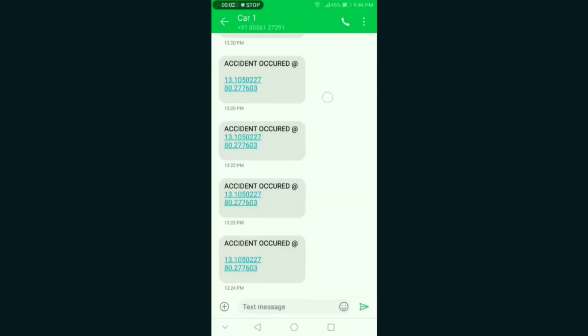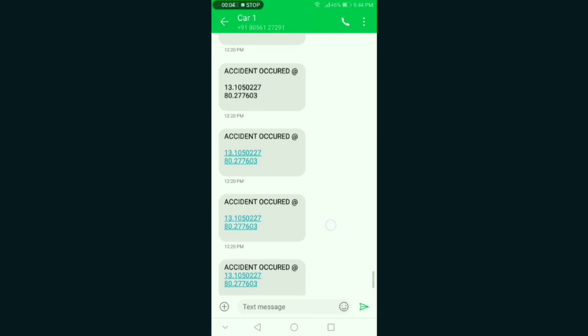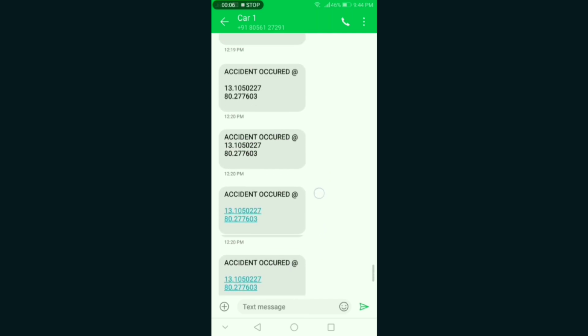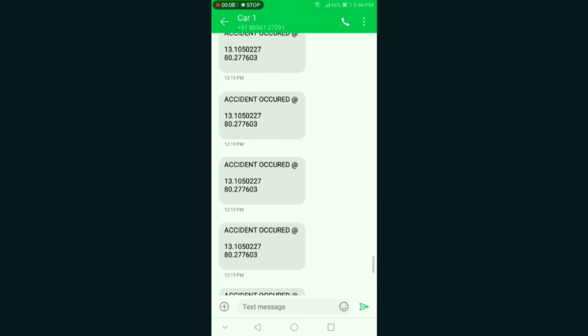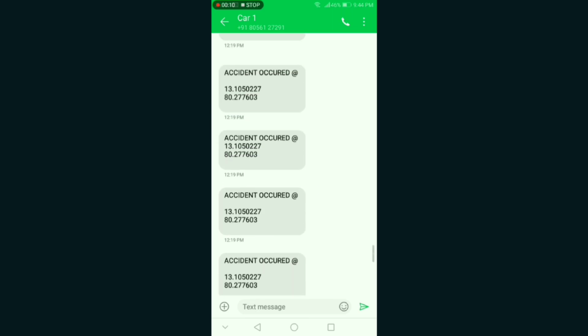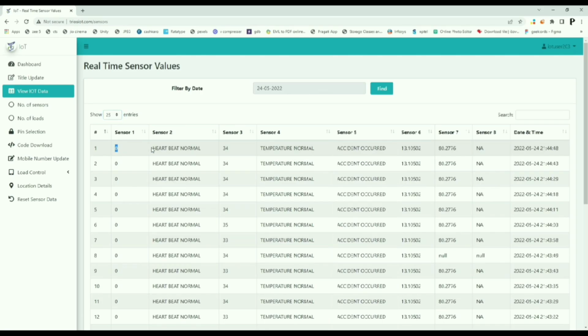The data will be sent to the website and the given contact number, and the output will be displayed: the message containing the latitude and longitude values, and the website containing the heartbeat value and temperature value of the driver, and the location of the accident that occurred.